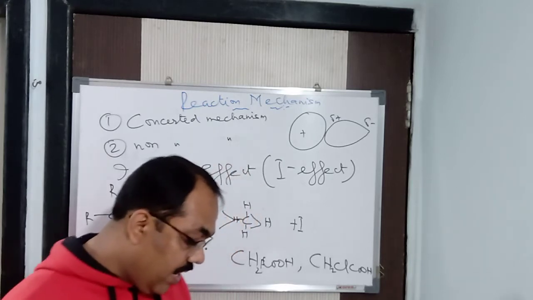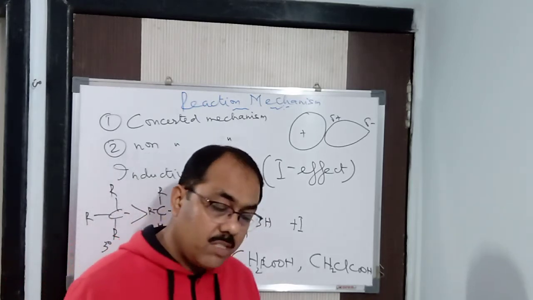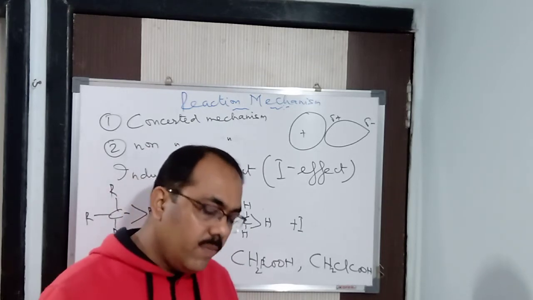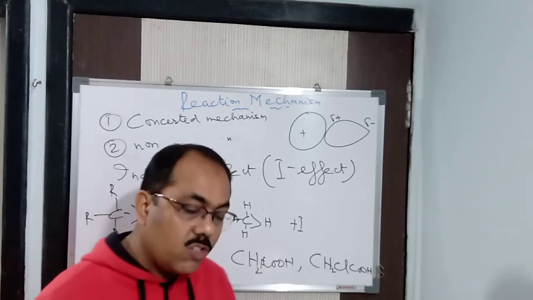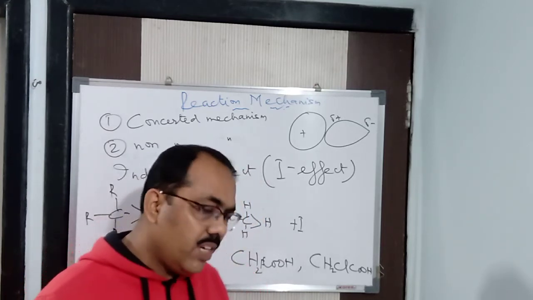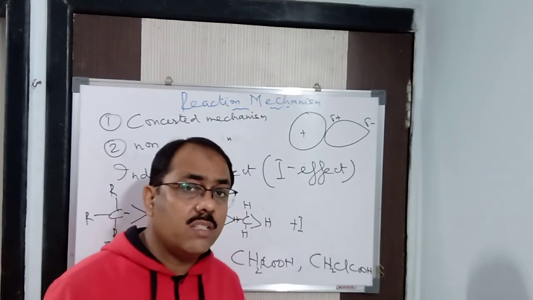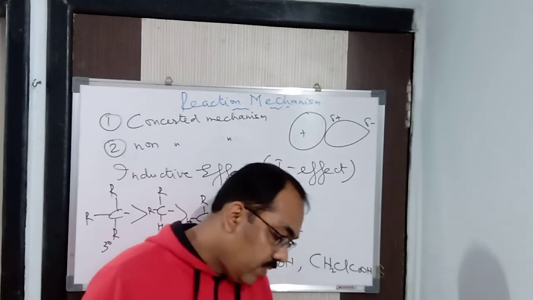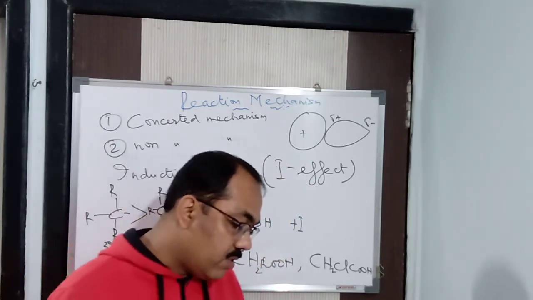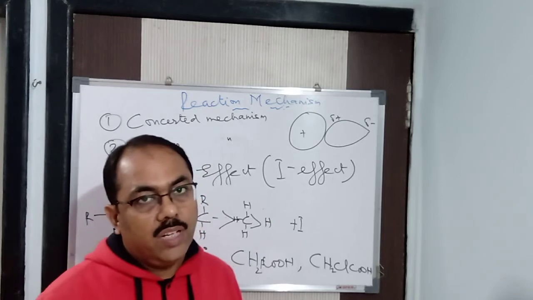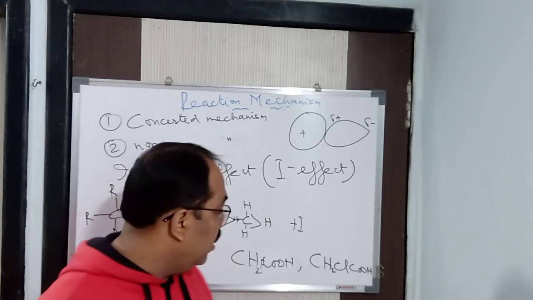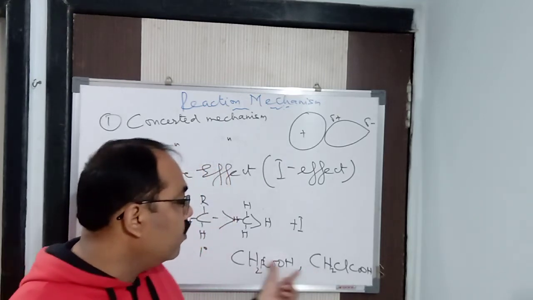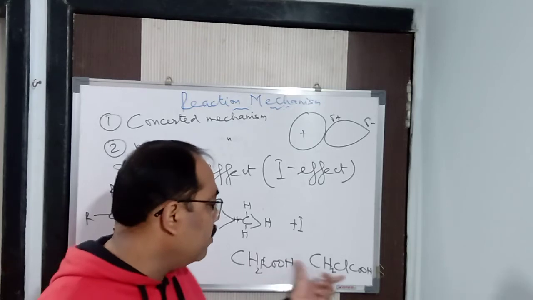Base strength may be defined as the tendency to donate an electron pair. Acid strength means the tendency to give up a proton, and base strength is the tendency to donate an electron pair. In this way, base strength and acidic strength can be explained on the basis of the inductive effect. The inductive effect leads to polarization of bonds. Thus, the dipole moment increases with the increase in the inductive effect in the group. The dipole moment of fluoroacetic acid is more than chloroacetic acid because fluorine is more electronegative than chlorine.